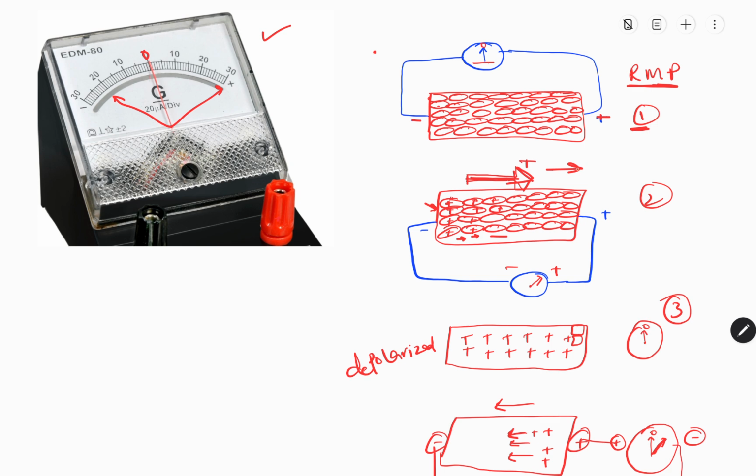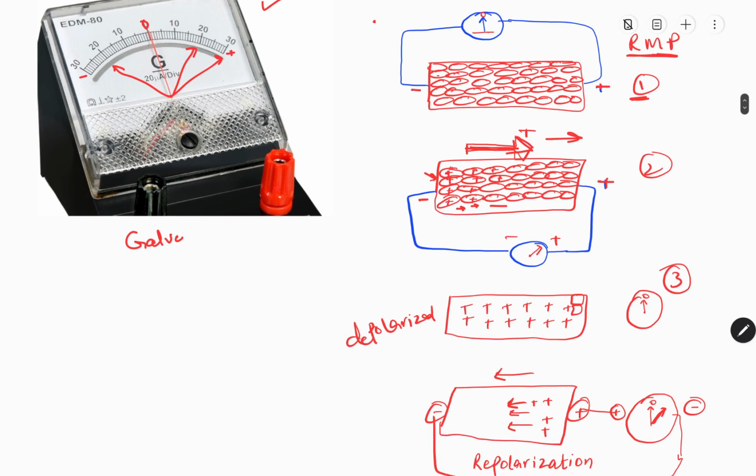So the positive ions are moving towards the positive rod of the galvanometer, away from the negative. Remember one thing: if the positive is moving towards the positive, then there will be a positive deflection. So the galvanometer will show us a positive deflection. As we know, there are positive and negative terminals in the galvanometer, so there will be a deflection like this one or this one. There will be a positive deflection in the second case, when there is depolarization.